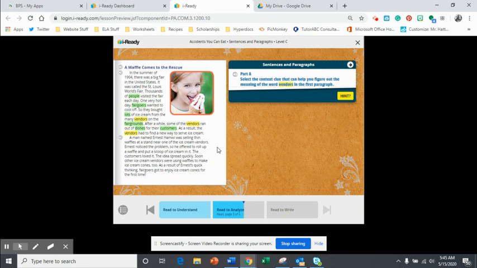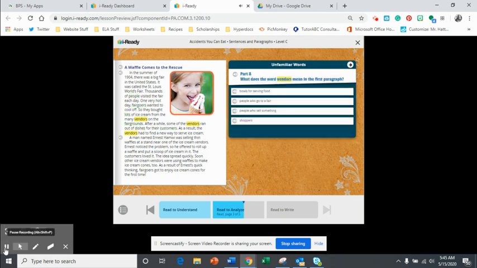So now remember, we're used to looking for synonyms, words that are the same, but sometimes it's an antonym, okay? So one of these words is an antonym of the word vendor. So find that word and then make your selection. All right, so now we used our context clues and we found the word that helps us to understand what vendors means. Now we have to decide what vendors does mean. So read through your four choices and make your selection.